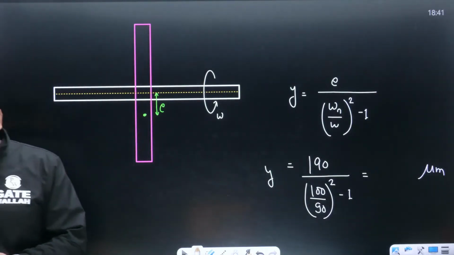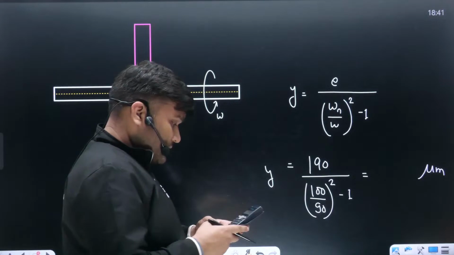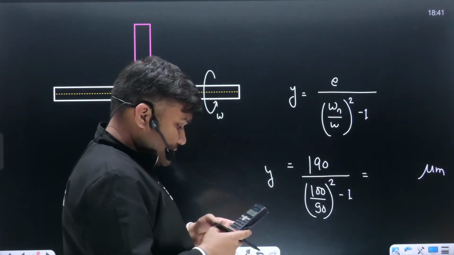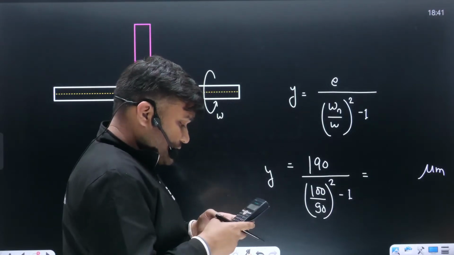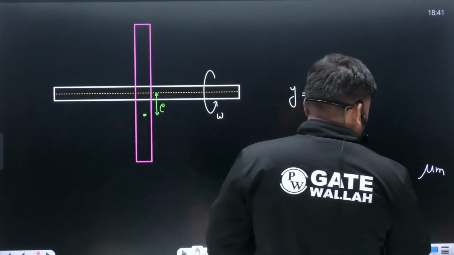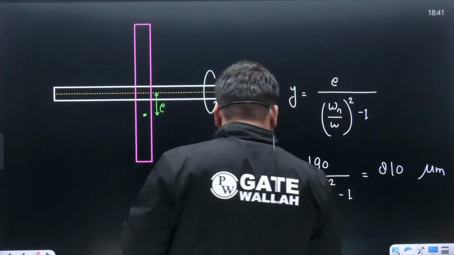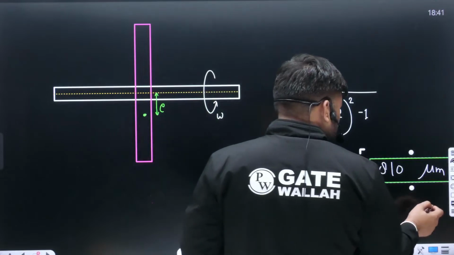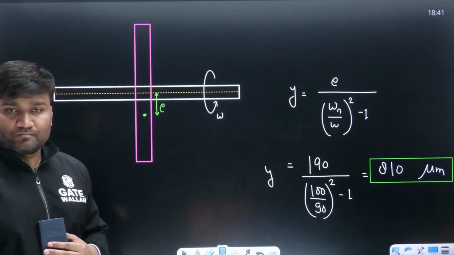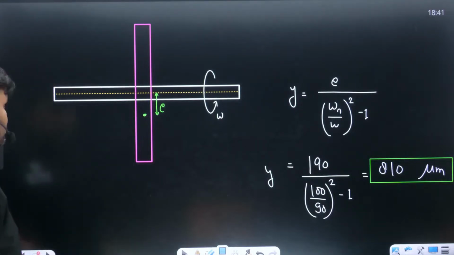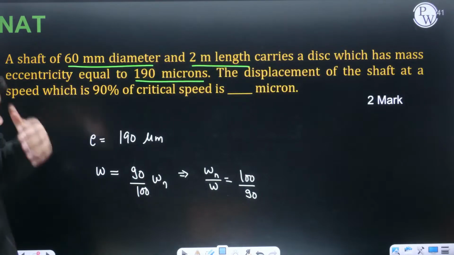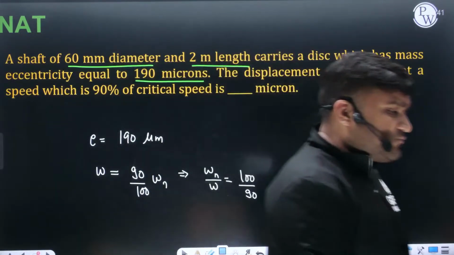What is the value? 100 divided by 90 square minus 1. Whatever you have got, 190 divided by answer, 810 micrometer. This is your answer. 810 is going to be your answer. Clear है बेटा? ठीक है ना? Direct formula based question was there.